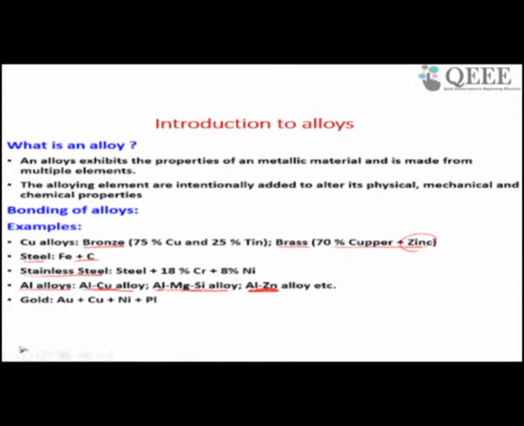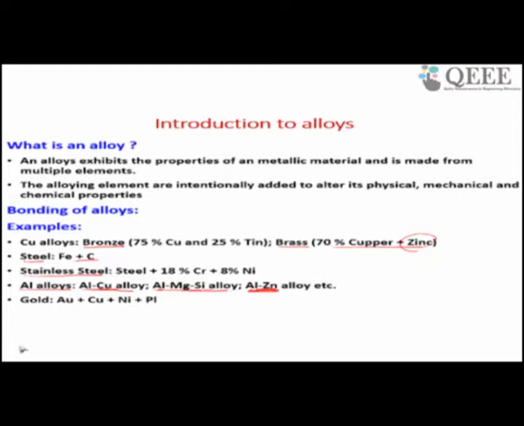So what is the difference between a metal and an alloy? A metal is an individual component, it may be aluminum, copper, or magnesium. An alloy is a mixture of metallic materials or a few non-metallic materials. For example, aluminum copper, aluminum magnesium silicon, iron chromium nickel, copper tin.